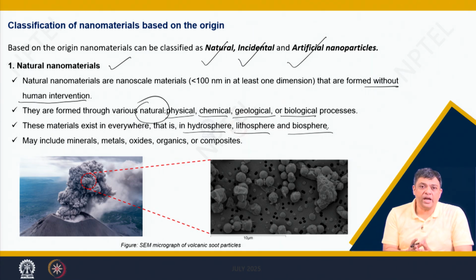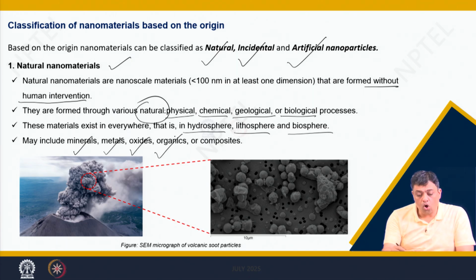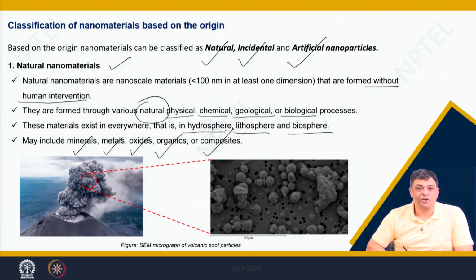And it is not so that there is only one type of natural material. These may include minerals, metals, oxides, organics or composites. What are composites?